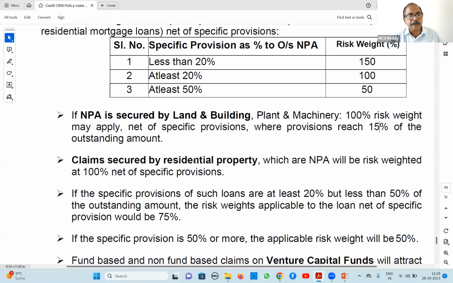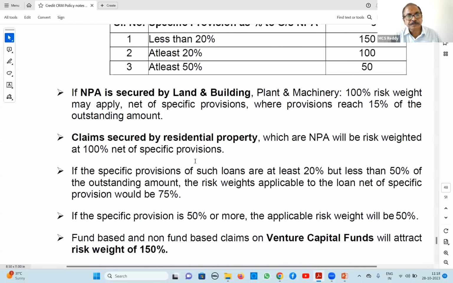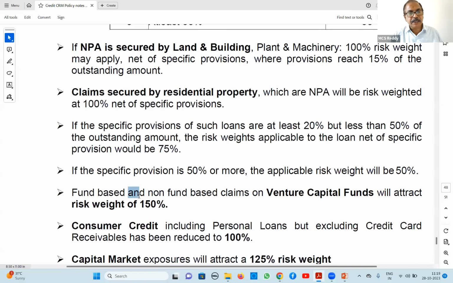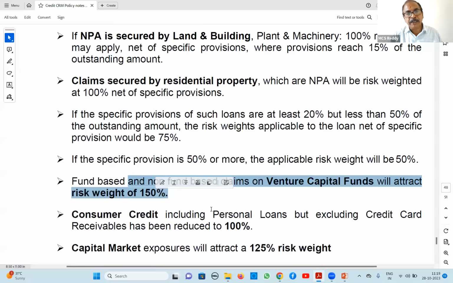Residential property, generally 100%. Right. Venture capital funds, this is a little, sometimes they are touching. Normally, highest risk weight is 150% generally. So that is for venture capital funds.